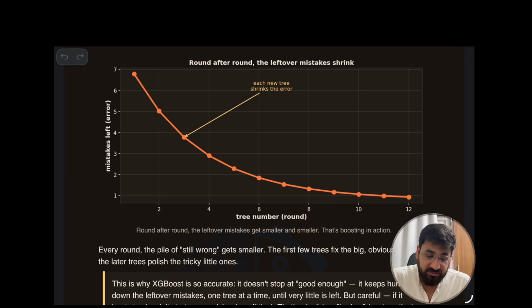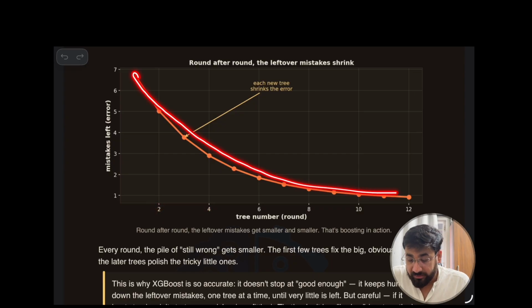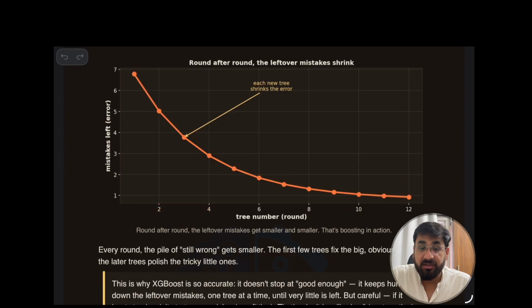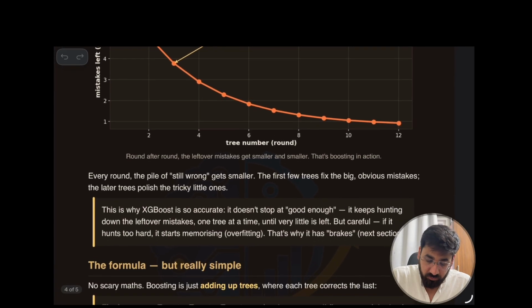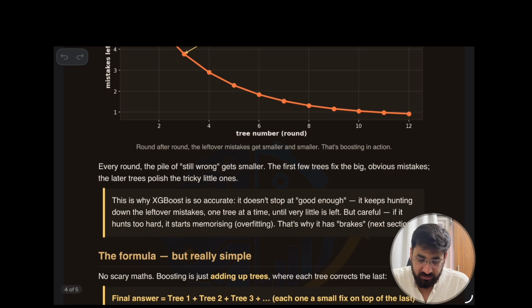So one tree is there and it has say about 6.5 something left over, then 2, 3, and you can see the pattern. The number of trees increases, the leftover mistake also decreases, and it outperforms all those previous algorithms that we discussed. Okay, so that's what it is. It is really a great one. And XGBoost is so accurate, it does not stop at good enough.